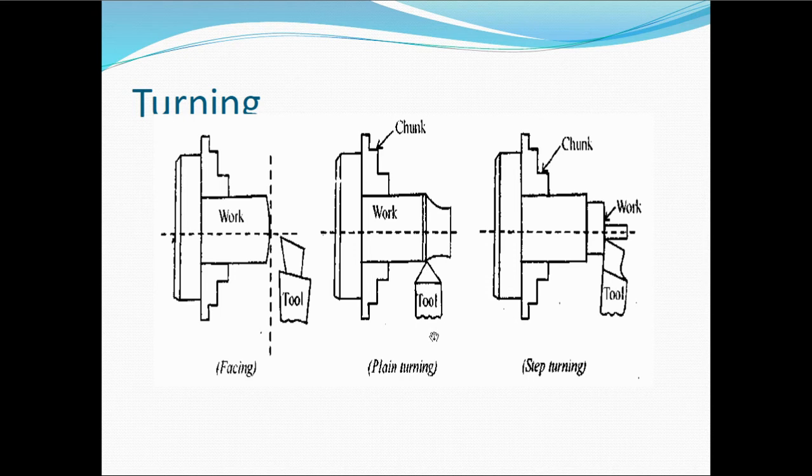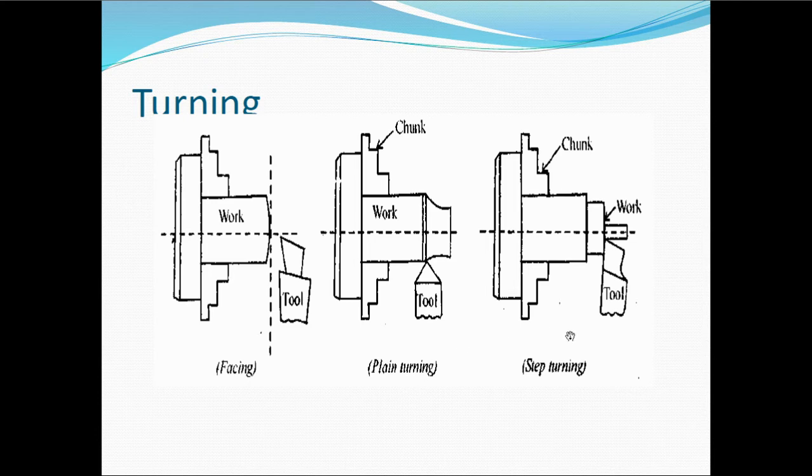As the tool is fed you need to give a depth of cut. Depth of cut is nothing but how much distance the tool has moved inside the workpiece. And after that you need to give the movement from this side, which we call feed. So feed and depth will come into the picture here. Feed and depth of the tool will make the chips come out from the workpiece, and this is called a plane turning operation.